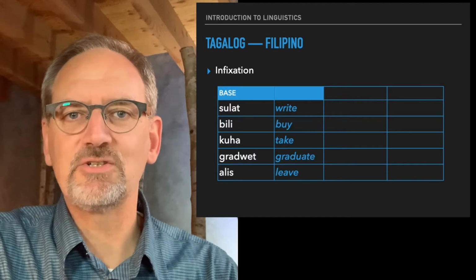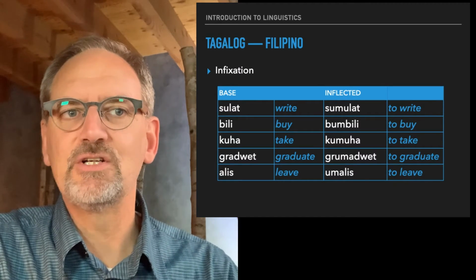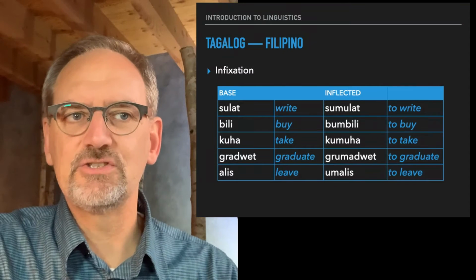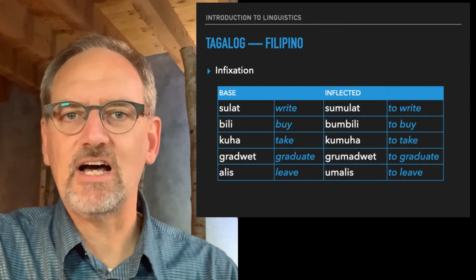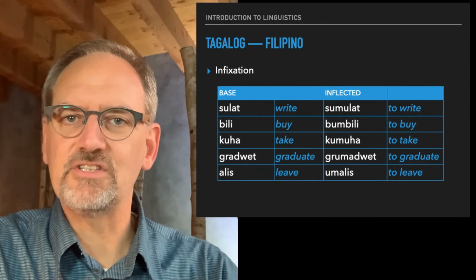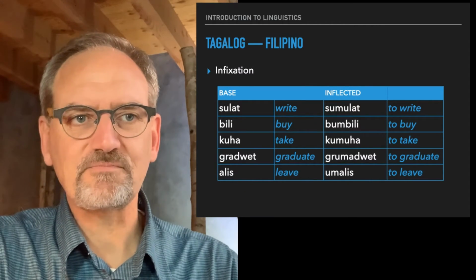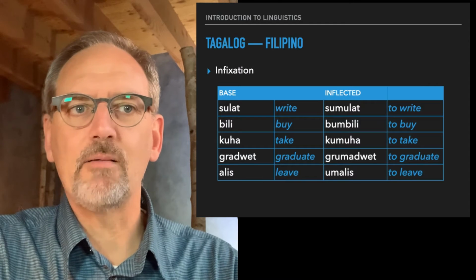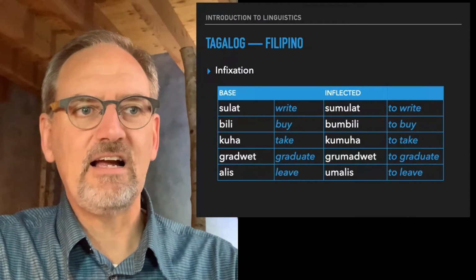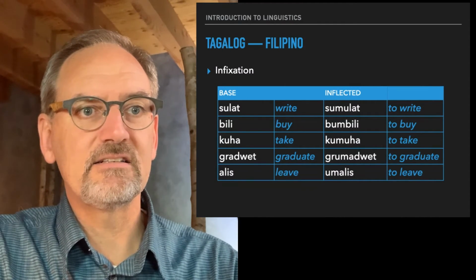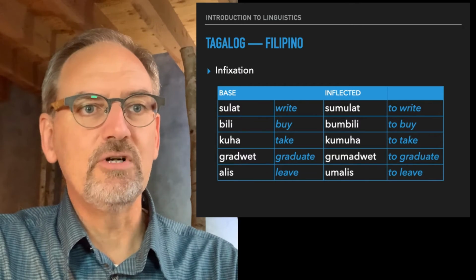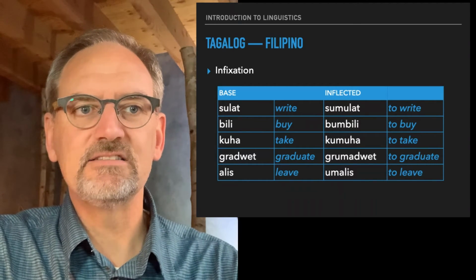So when it gets marked with this infix, sulat becomes sumulat. Sulat is write, sumulat is to write, but changing the focus of who's doing the action. Bili becomes bumili, and kuha becomes kumuha.